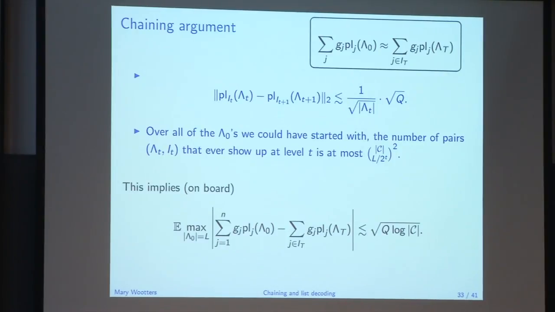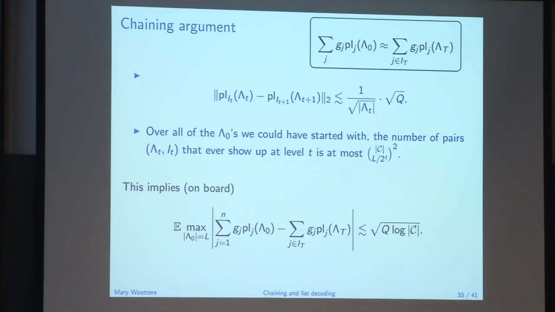Oh, sorry, this is lambda naught. Lambda t minus, and this is I sub t. It's important, some j in I sub t plus 1, gj PLJ lambda t plus 1, right? And so we have this telescopic sum. Lambda is the sum of the lambda t's, or delta is the sum of the delta t's.